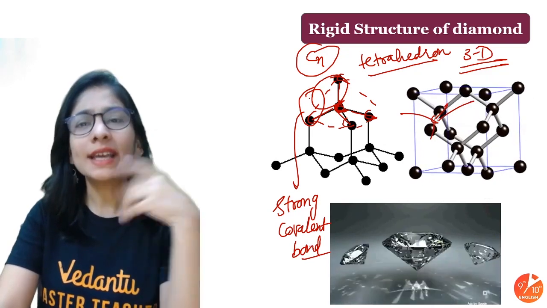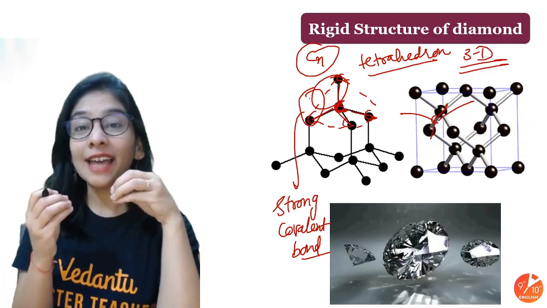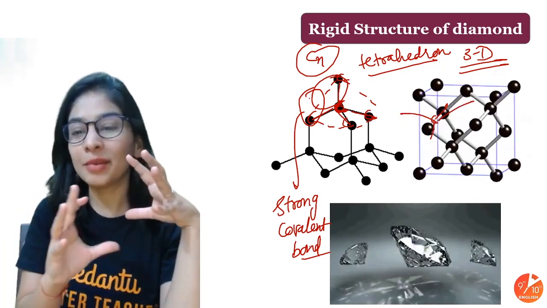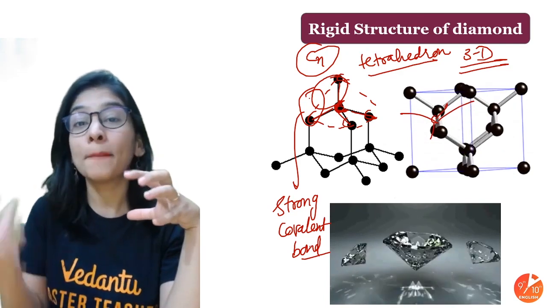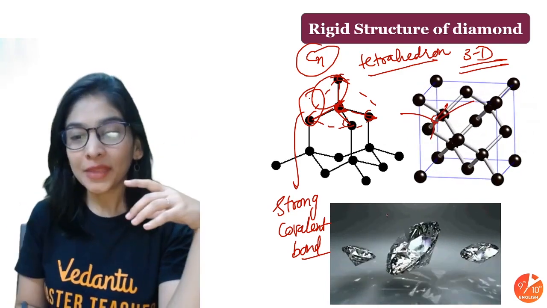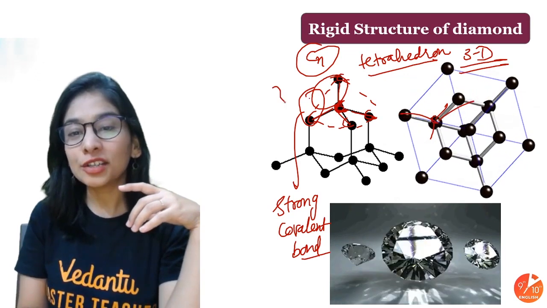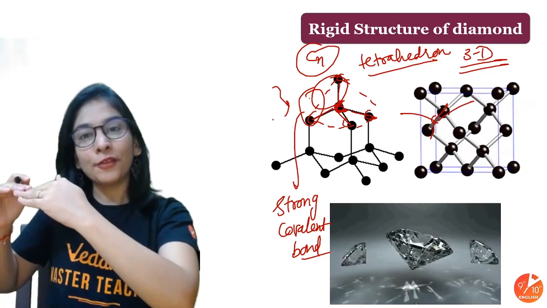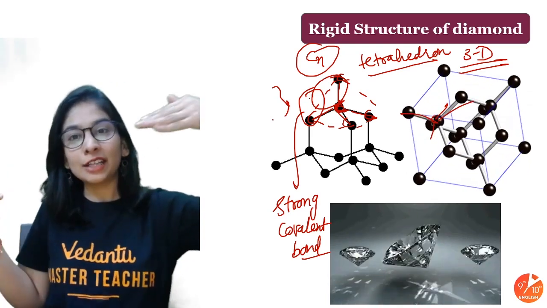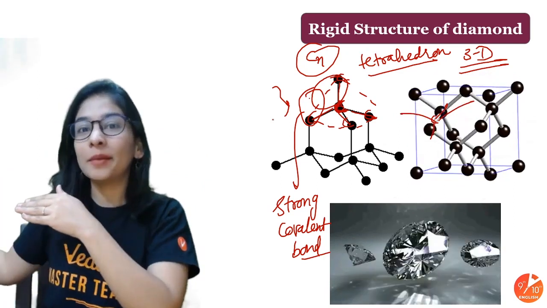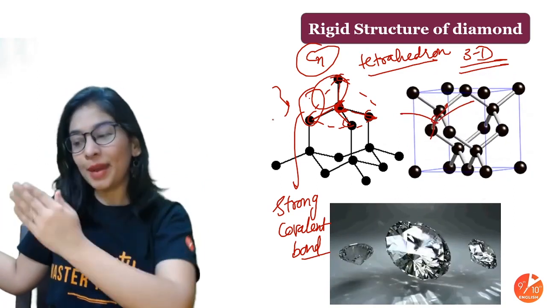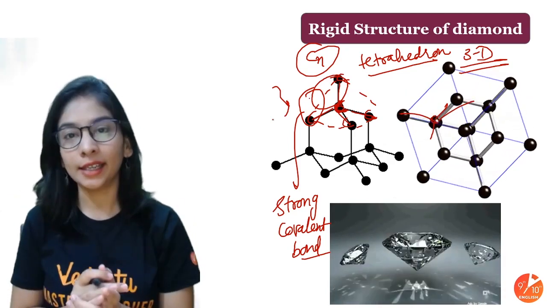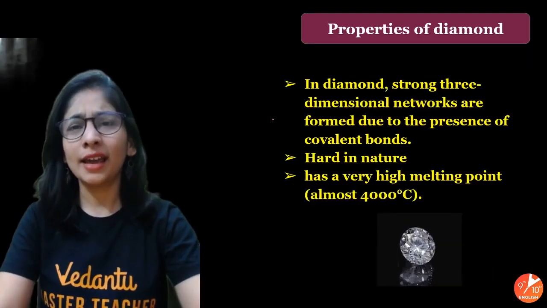Alright students, what else can I tell you about diamond? Why does it appear shiny though it is not lustrous at all? The reason diamond appears shiny is not that it is lustrous, but internal refraction. When light enters it, the light bends so much because of its structure. When it passes from the air into the diamond, and finally from the diamond back to the air, it bends a lot, and due to this bending it appears glittery and shiny. This is due to refraction, which you study in physics.